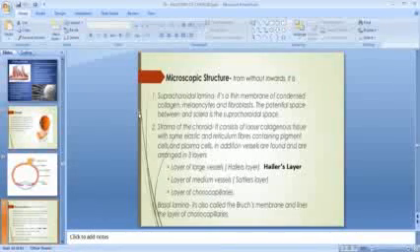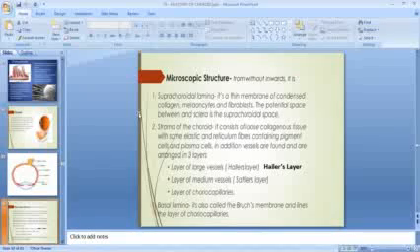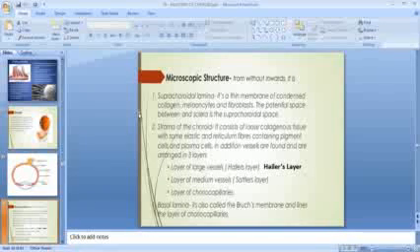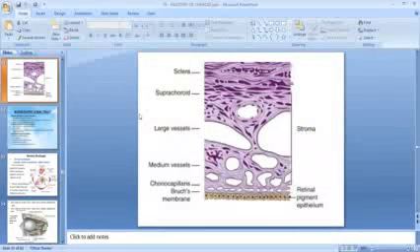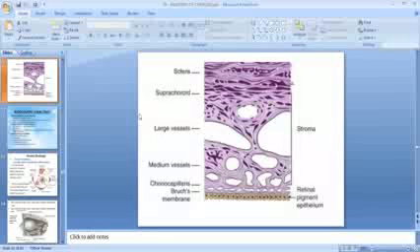The first layer is a layer of large vessels, which is also called the Haller's layer. Second layer is a layer of medium vessels, the Sattler's layer. Third layer is a layer of choriocapillaris. And the third layer of choroid is the basal lamina. It is also called the Bruch's membrane and lines the layer of choriocapillaris. Here in this image you see the various layers of the choroid.